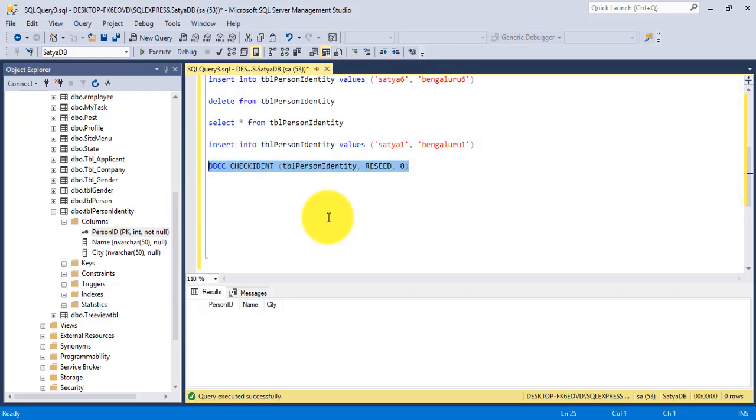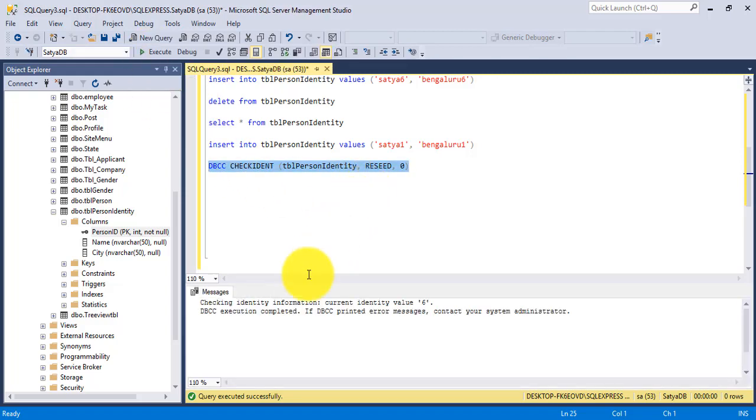You can check the current identity value here. So if you execute this, it will show here that it is checking identity information, that the current identity value was 6. So last time the value I had inserted was 6 here. So DBCC execution is completed. If any error, then contact your system administrator. So it's successfully executed. If you again reset here, and check again, see it reset the value, checking identity information, that is current identity column value is 0 now.